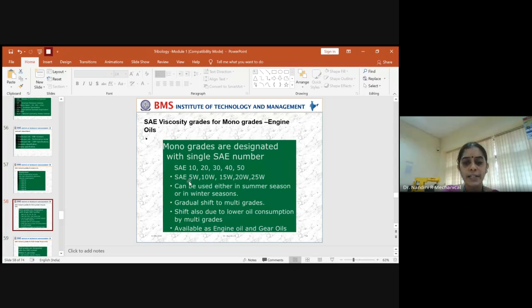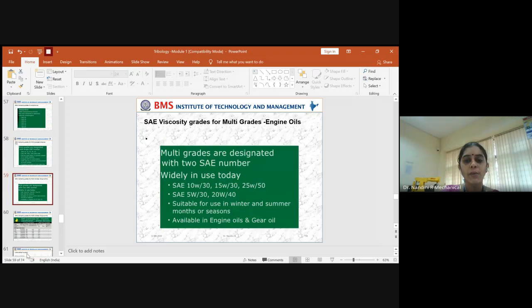And you have SAE 5W, 10W. So the lower the grade, the lower the temperature; the higher the grade, the higher the temperature. So these types of grades could be used in summer season or in winter season also. So gradually you can shift to multi-grades. So this is monogrades. If you need further for higher temperatures, you can go for multi-grades. So you have multi-grade SAE numbers also. This type of grades are available for both engine oils as well as gear oil. So this is specifically for monogrades.